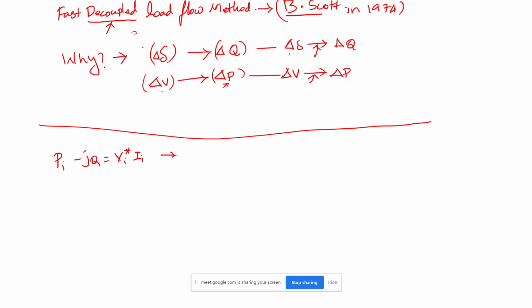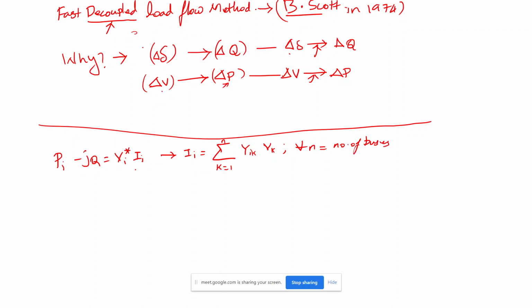Ii is nothing but the summation over k equal to 1 to n, where n is the number of buses, of the admittance Yik and the voltage Vk.